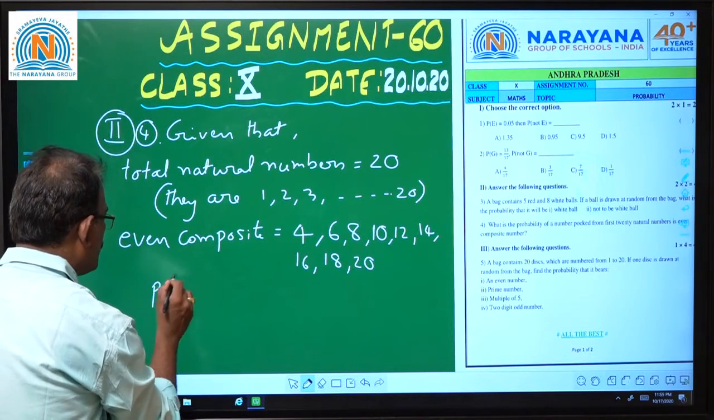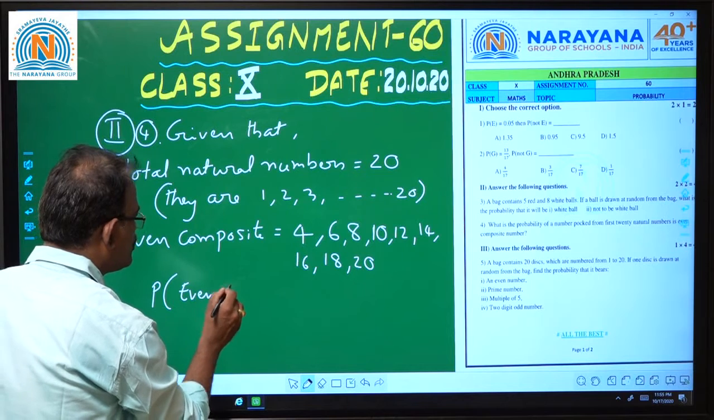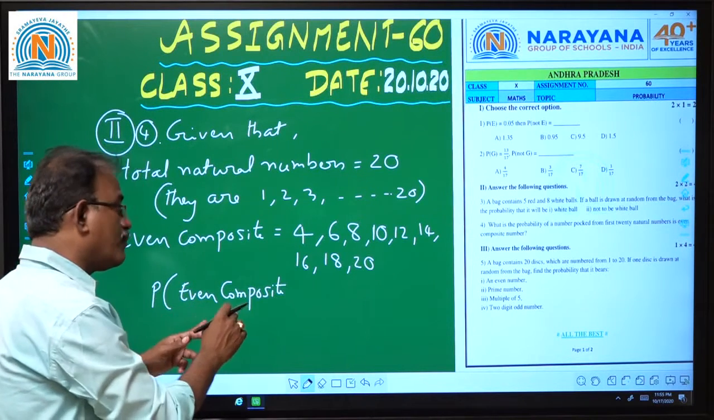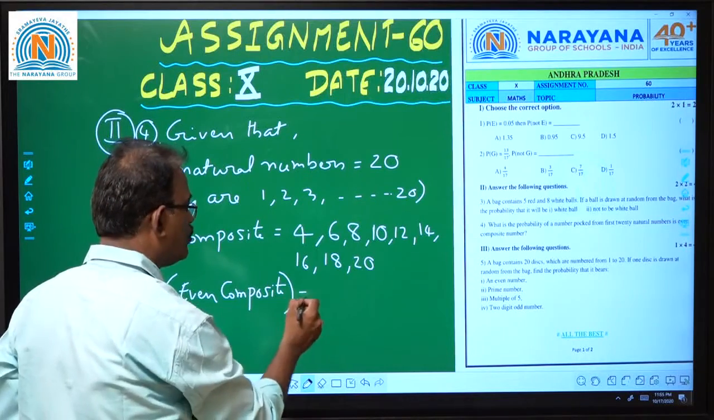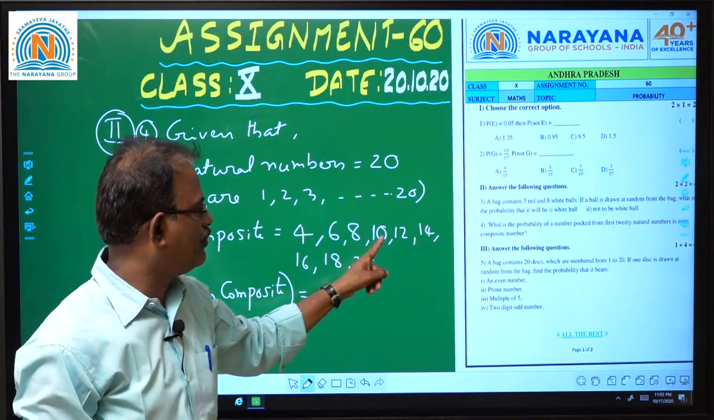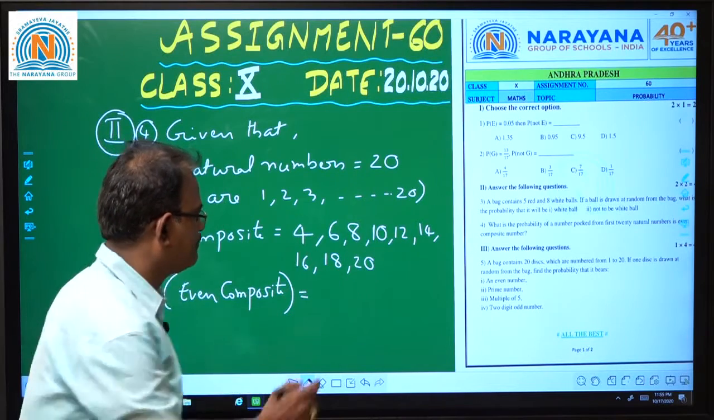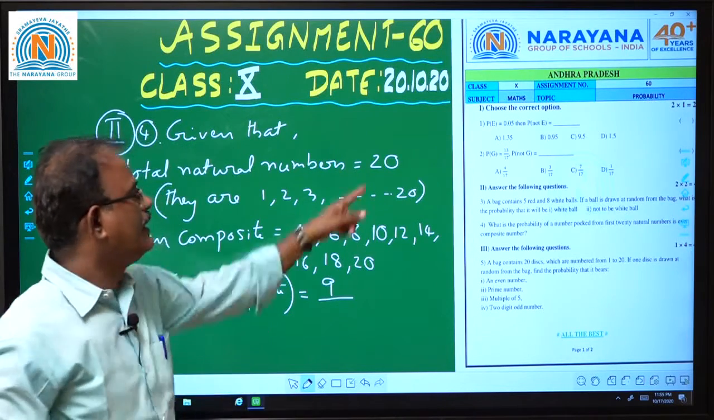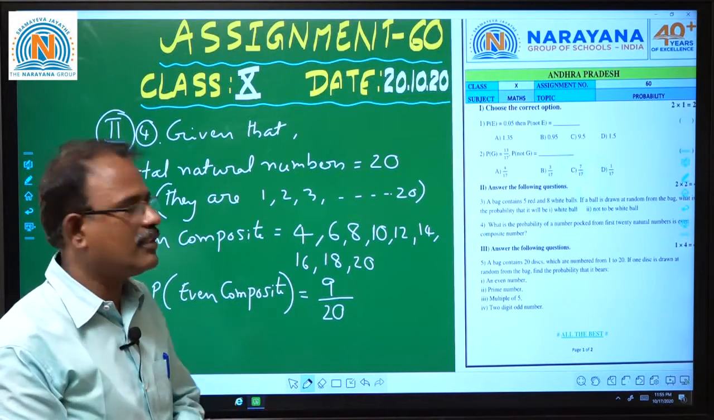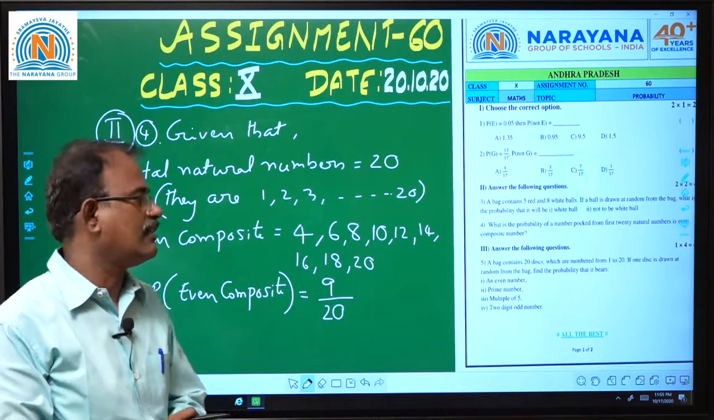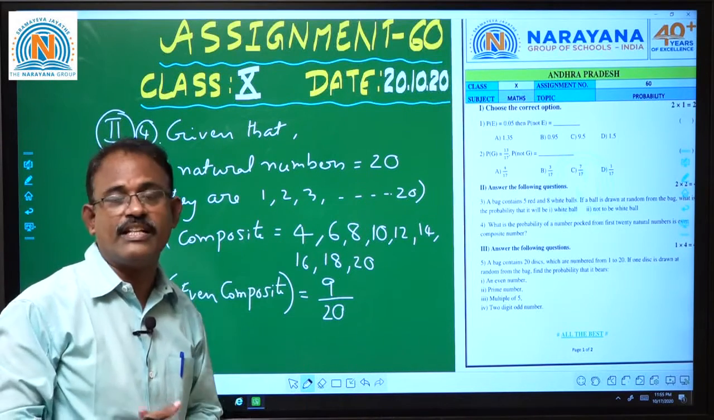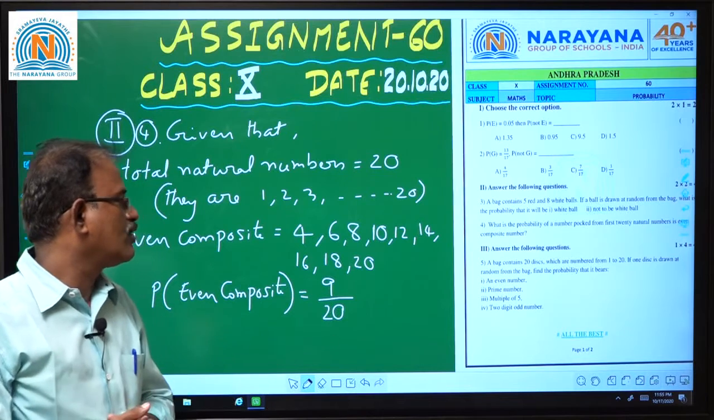Now, what is the probability of even composite among the first 20 natural numbers? The number of favorable outcomes, let us count: 1, 2, 3, 4, 5, 6, 7, 8, 9. So 9 by the total outcomes, 20. If any cancellations are there, let us do it. Otherwise, this is the answer. So the probability of getting an even composite number from the first 20 natural numbers is 9 by 20.